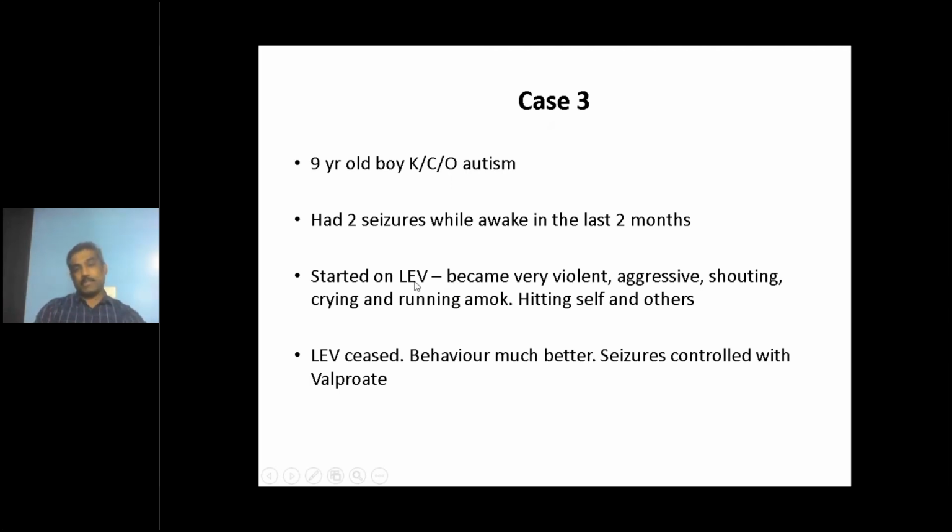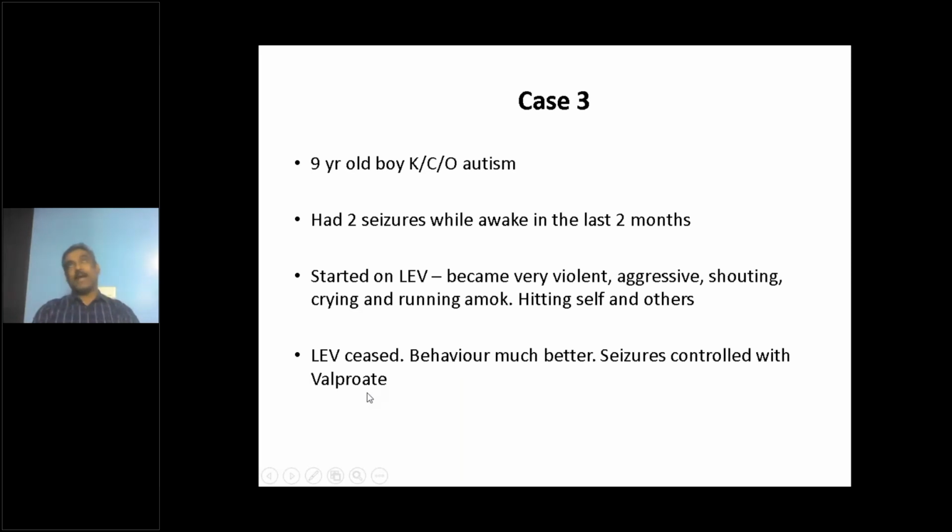So what happened after starting levetiracetam? Within 3 or 4 days, he became very violent, aggressive, shouting and crying and running amok and hitting self-harm as well as hitting others. So he could not be managed at all. So the levetiracetam was stopped immediately and behavior was much better. The seizures were controlled with valproate.